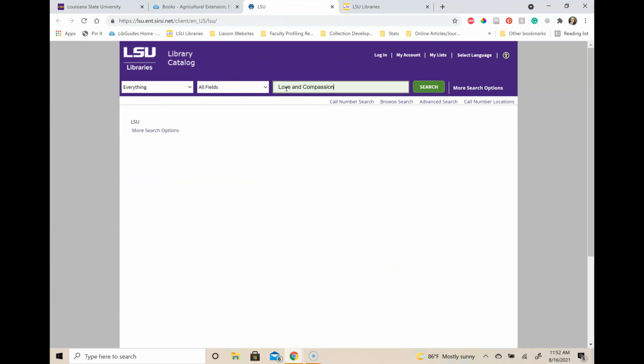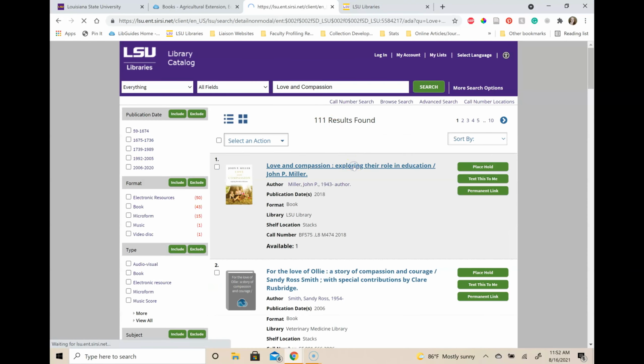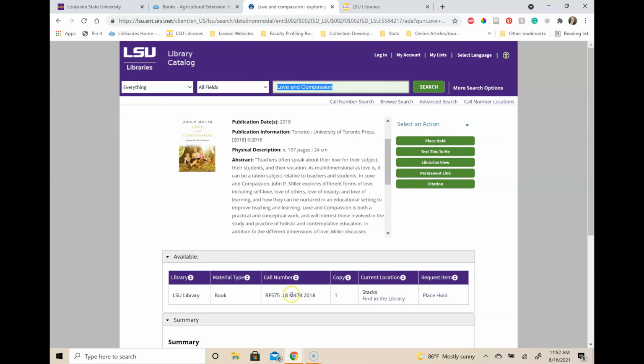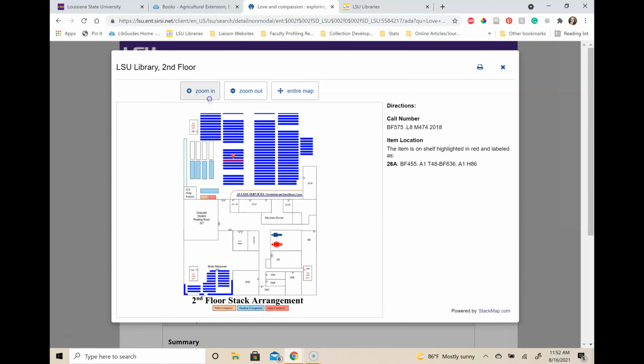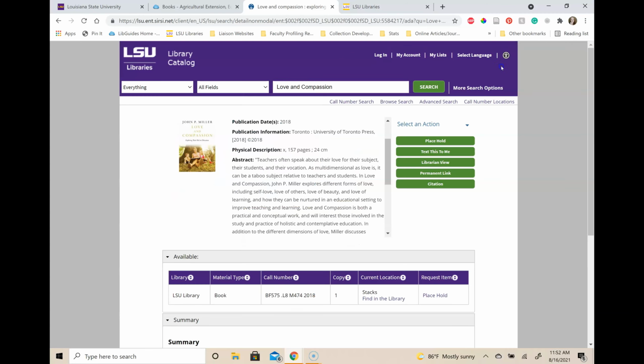If I search Love and Compassion, I get this title, Love and Compassion, Exploring the Role in Education by John P. Miller. I can see where in the library this book is by selecting Find in the Library. This link provides a map so you can see where exactly the book is. This is helpful as we are in a shifting process and book locations may change. You can also put this book on hold to come and pick it up later.